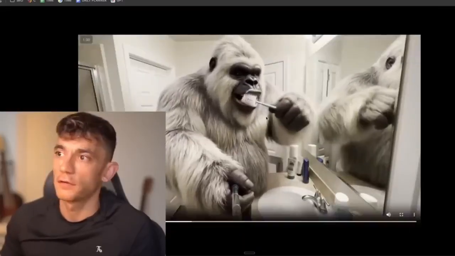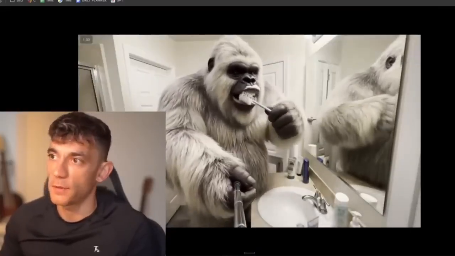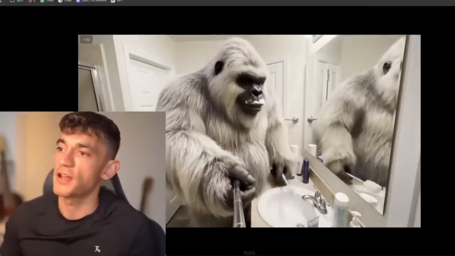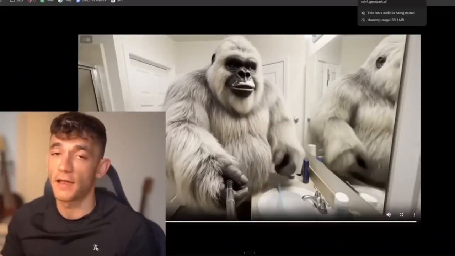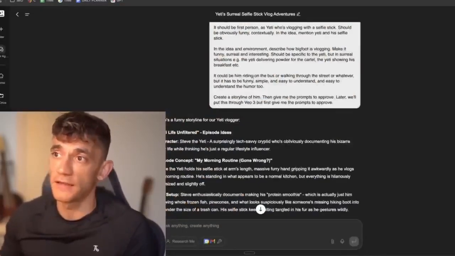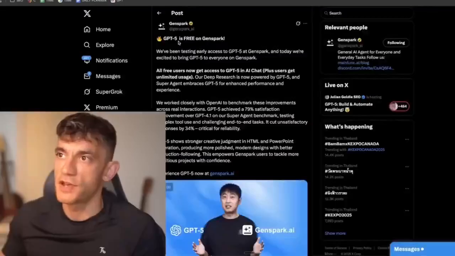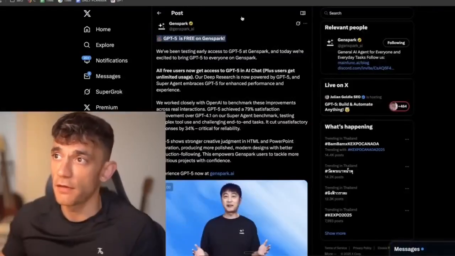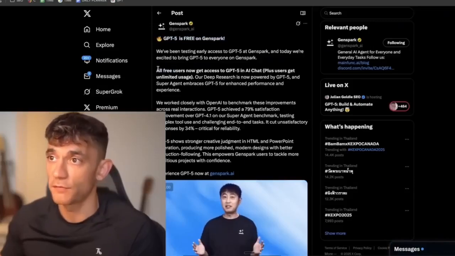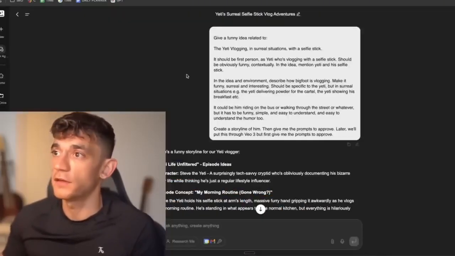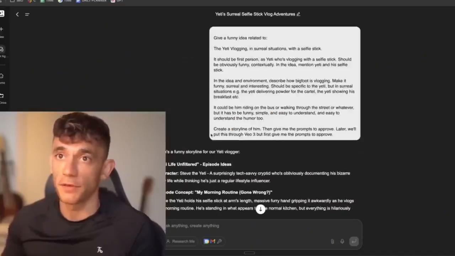So this was a video built with GenSpark and Veo 3. So you can combine ChatGPT-5 with other APIs like Veo 3, not just for completing tasks and coding stuff out, but also for creating videos and that sort of thing. GenSpark actually announced recently that free users now have access to GPT-5 for free, right, directly inside there. So you can use this inside GenSpark and build stuff out with it as well.